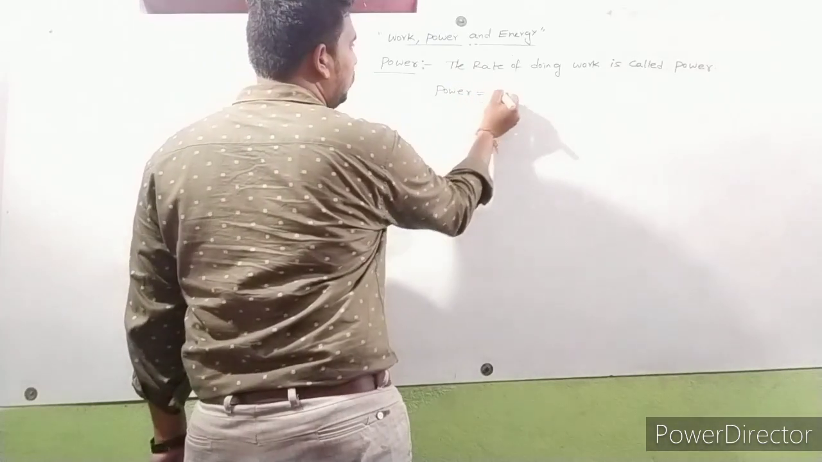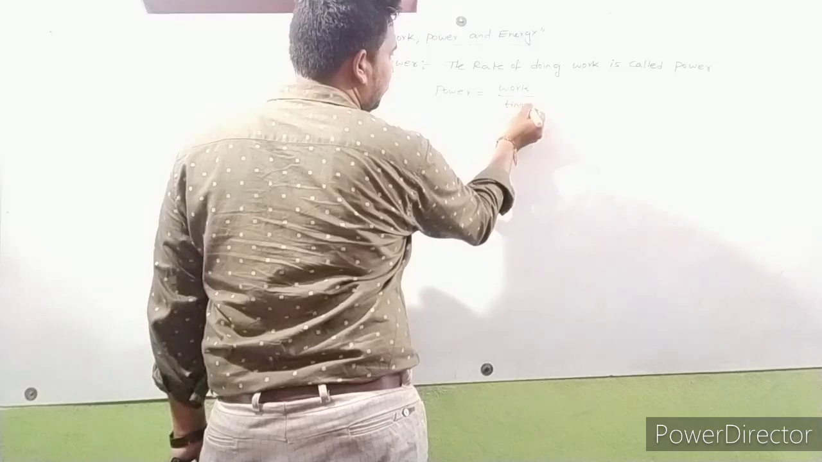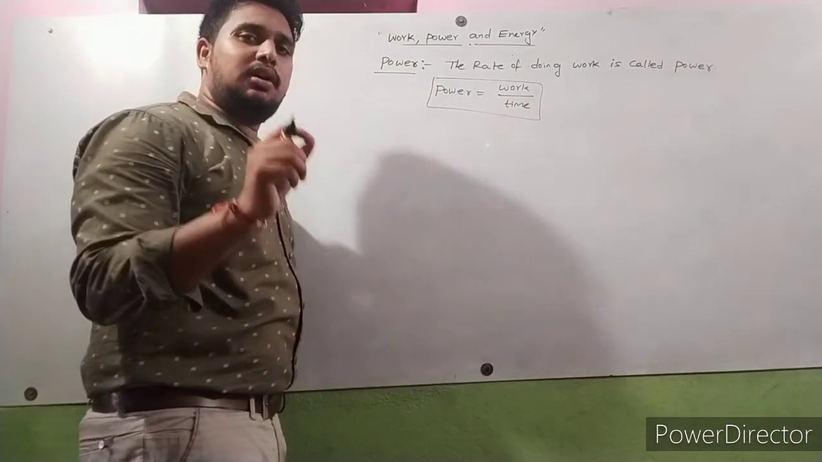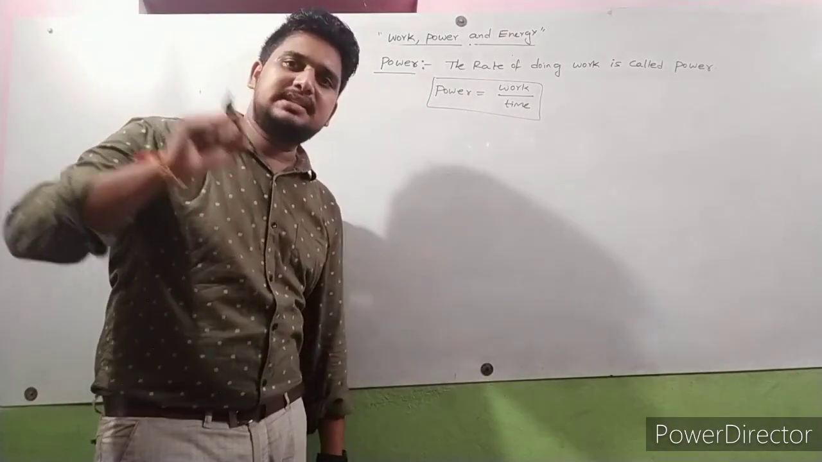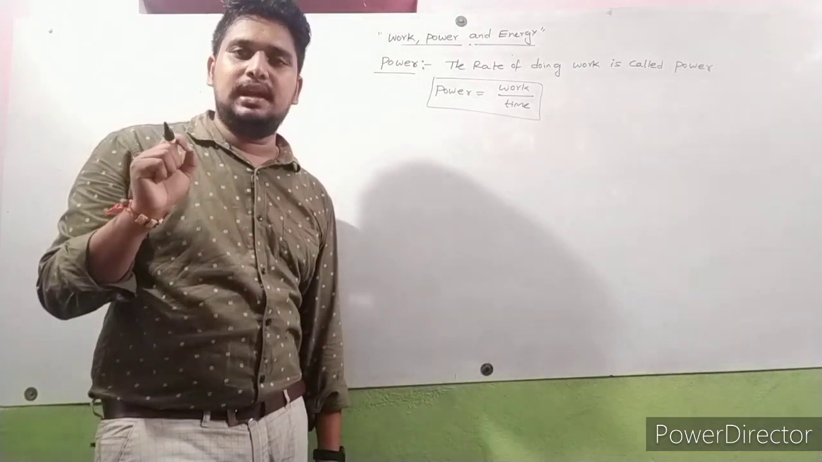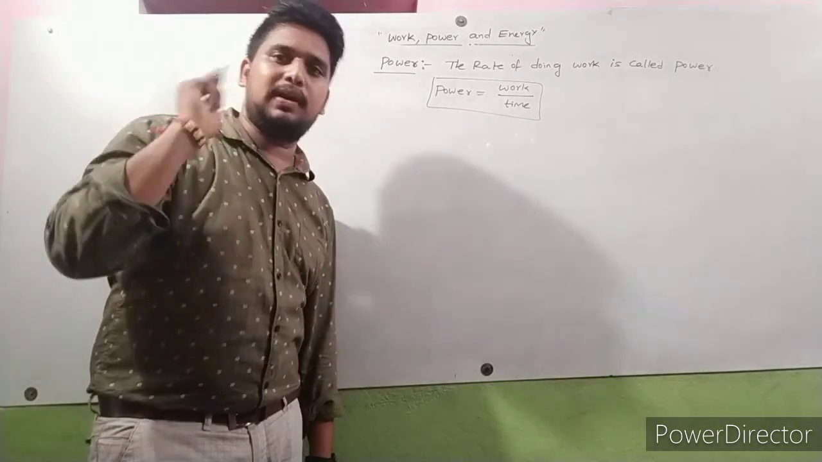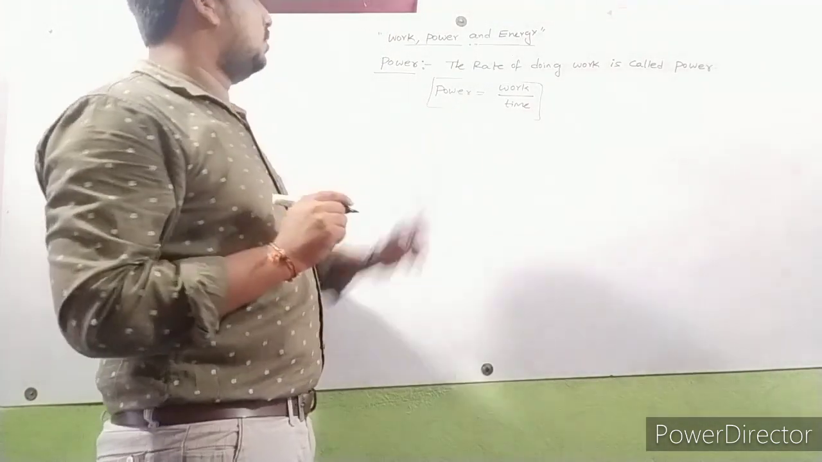Power is equal to work by time. So observe the definition carefully. Rate of doing work, that means work changes with respect to time. Work changing with respect to time is called power. Power is equal to work done by time.